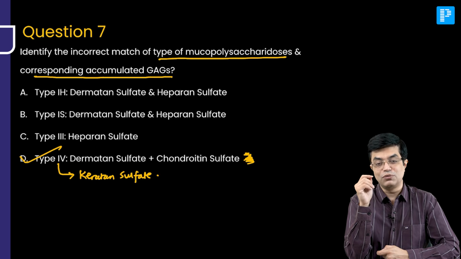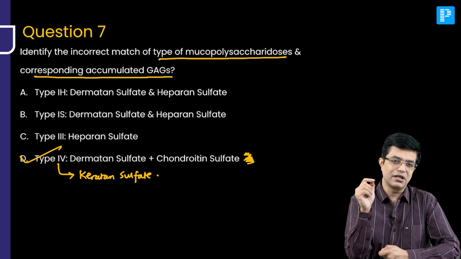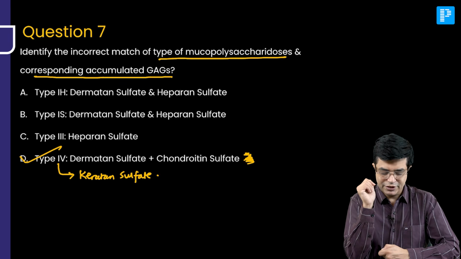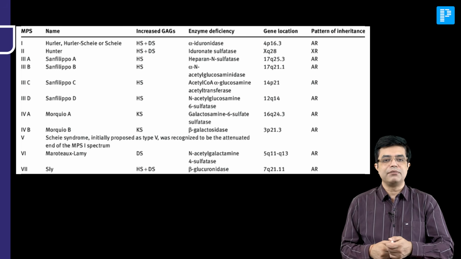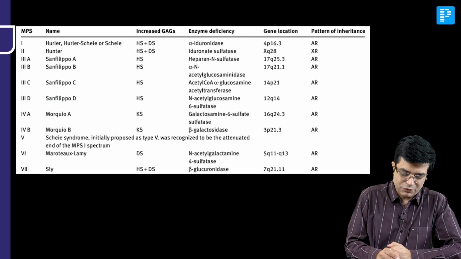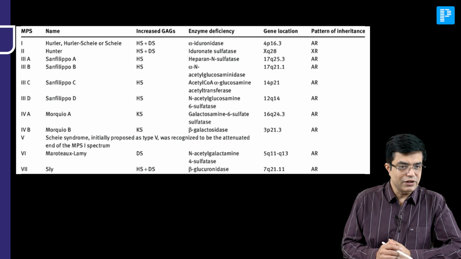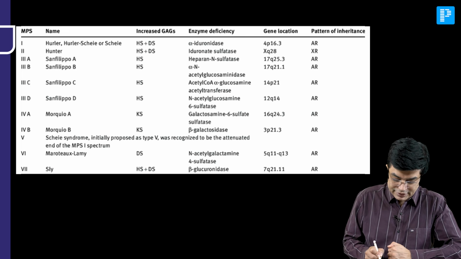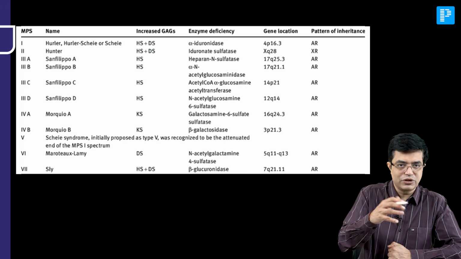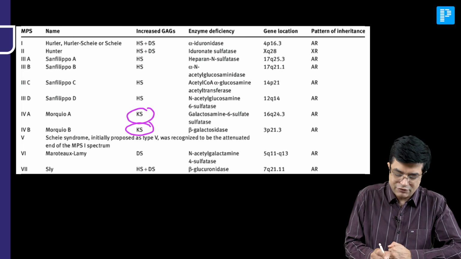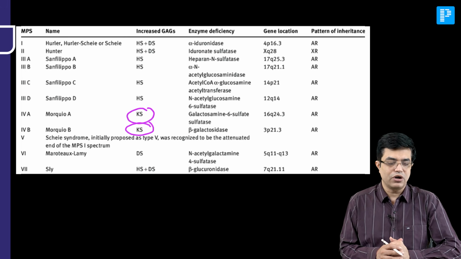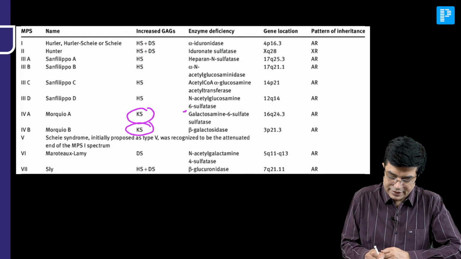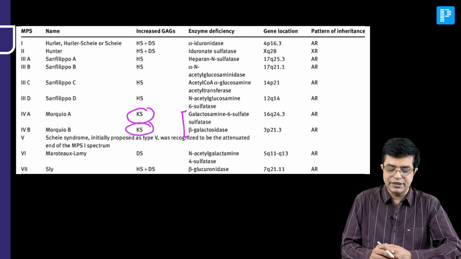My suggestion, please go through Morquio syndrome also. It is a cause of short trunk dwarfism and has been asked once in the previous older papers of the NEET SS exam. So question number 7, the answer is D. This is the table that I am talking about. We have mucopolysaccharidosis numbers on one side, the names on the other side, and which GAG is increased. You can easily see that in Morquio A as well as Morquio B, the two subtypes of Morquio, it is always keratan sulfate which is accumulated and not heparan sulfate and dermatan sulfate. And the enzyme deficiency in Morquio syndrome is galactosamine 6 sulfatase and beta galactosidase.